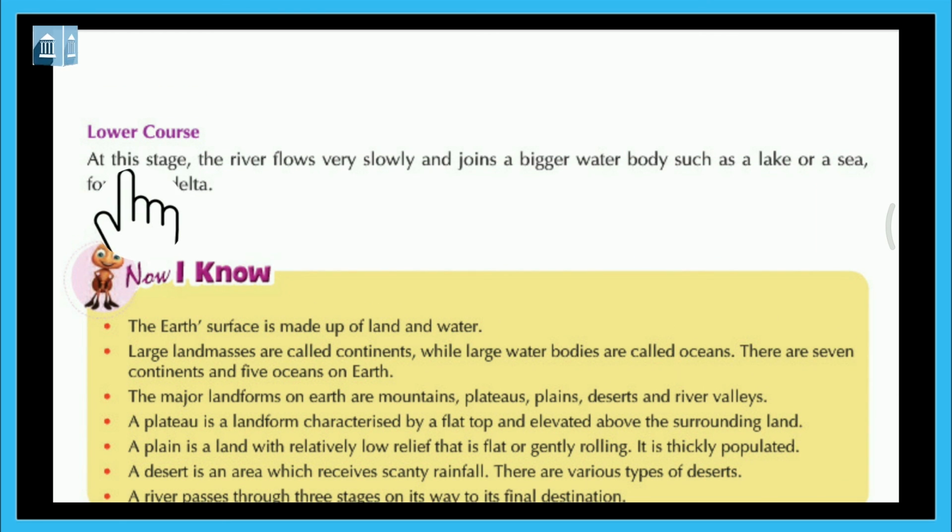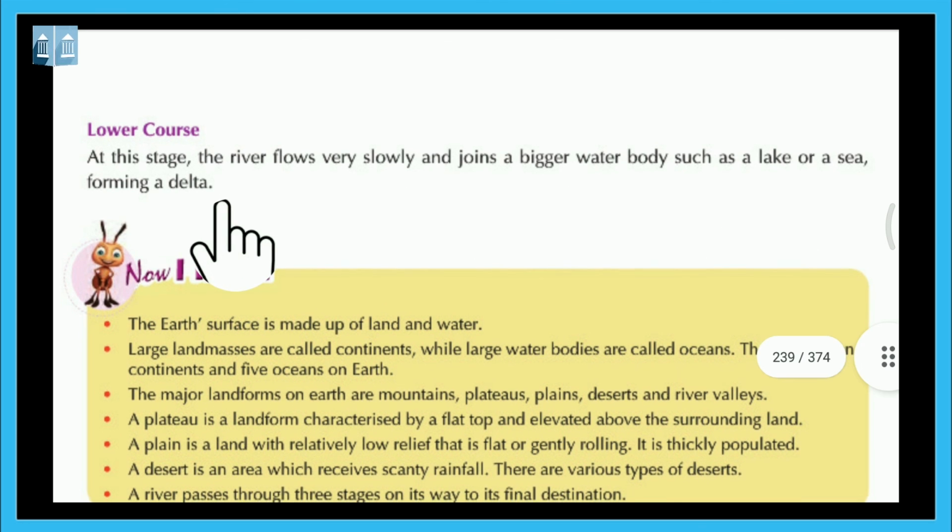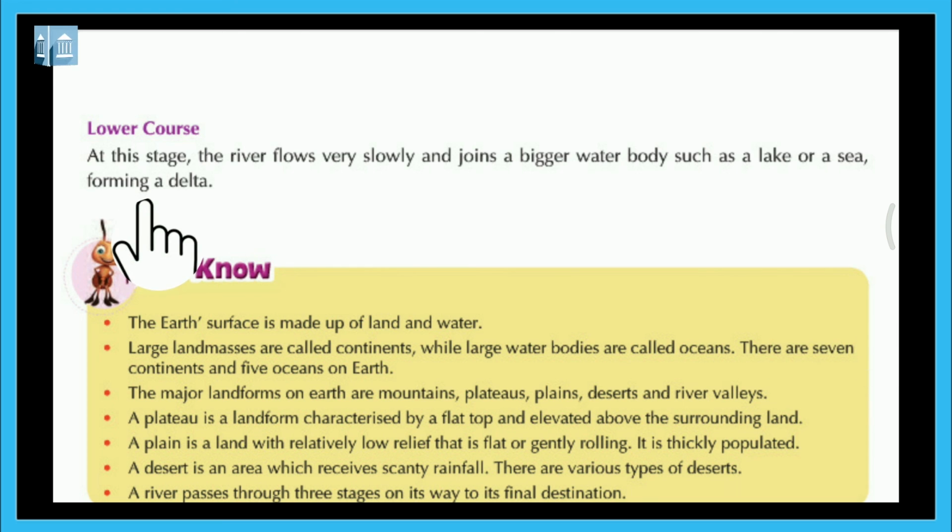Lower course. At this stage, the river flows very slowly and joins a bigger water body such as a lake or a sea, forming a delta.